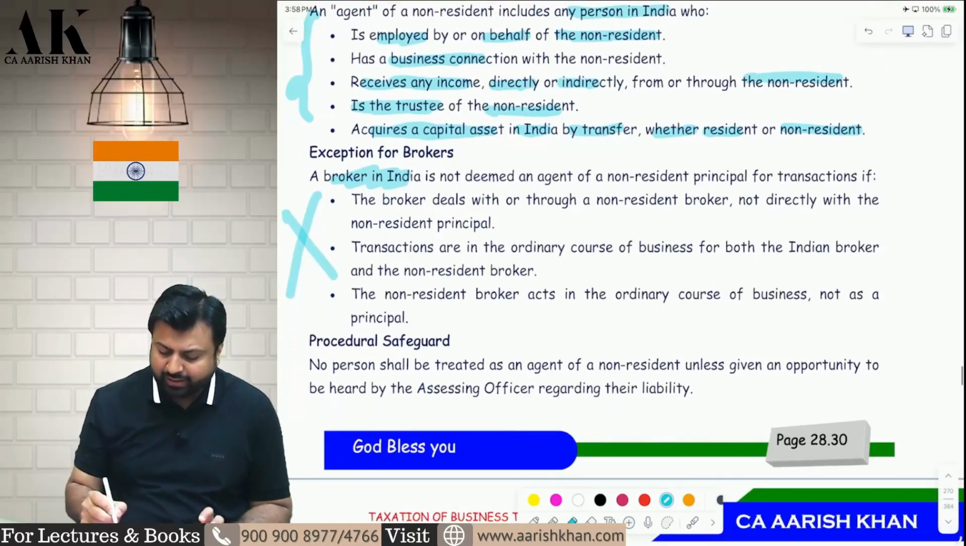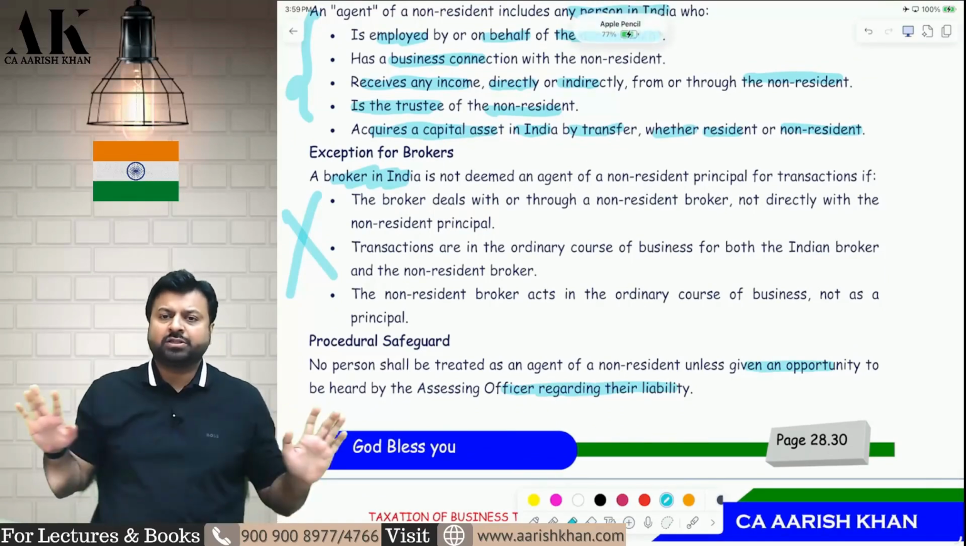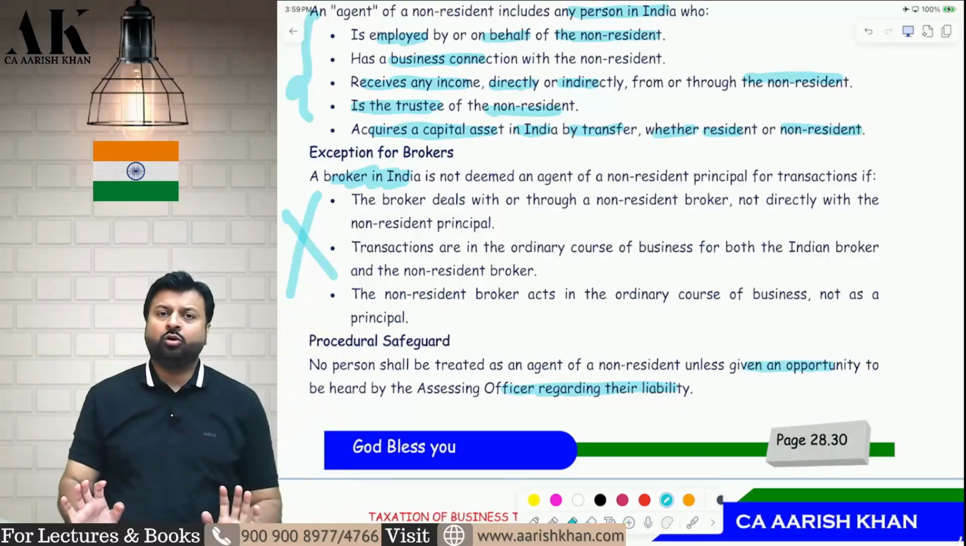Last but not least, before treating any person as an agent, the officer will give a reasonable opportunity of being heard. Without giving an opportunity of being heard, you cannot treat any person as an agent. I hope it is clear to all of you.